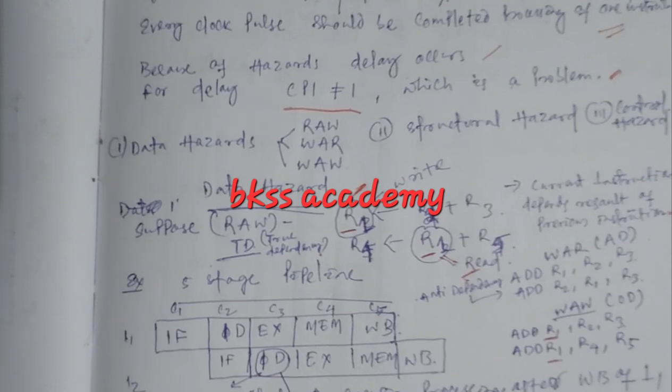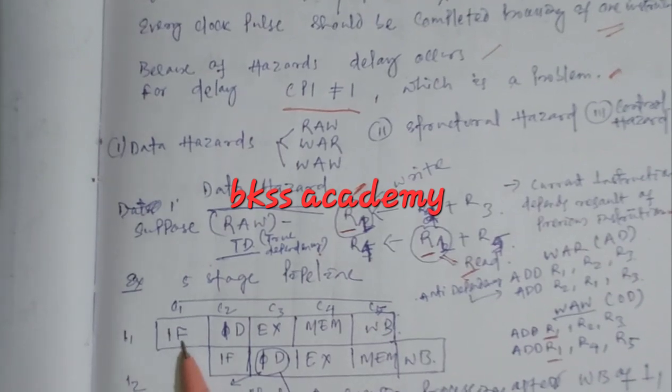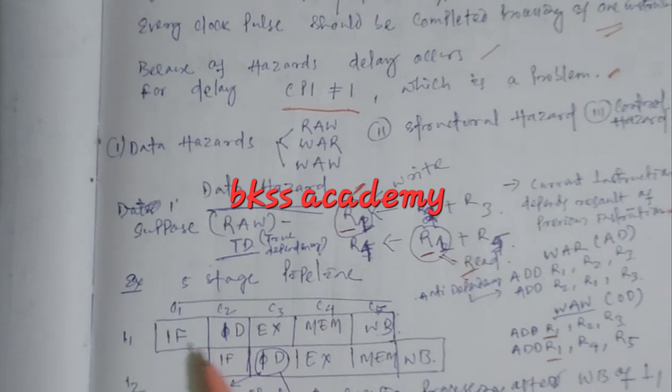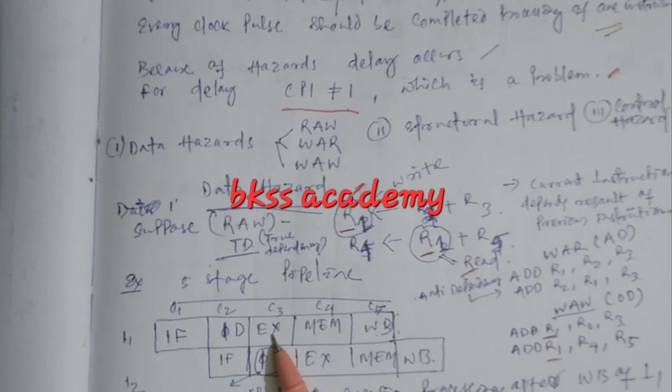Suppose there is a 5 stage pipeline: instruction fetch, instruction decode, instruction execute, memory access, and write back. If instruction 1 is fetched, decoded and executed, but instruction 2 depends on instruction 1, then instruction fetch will be possible but instruction decode cannot be.